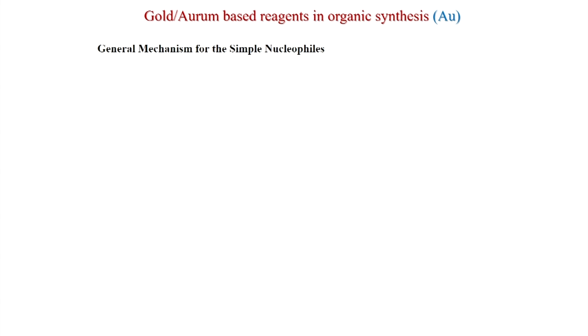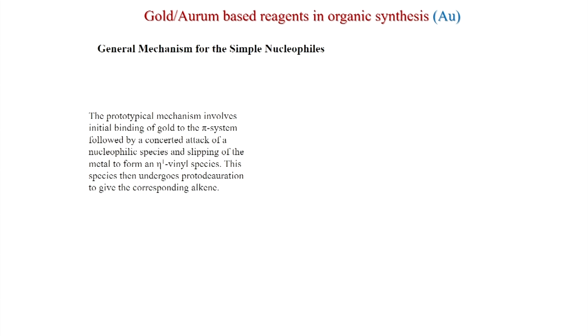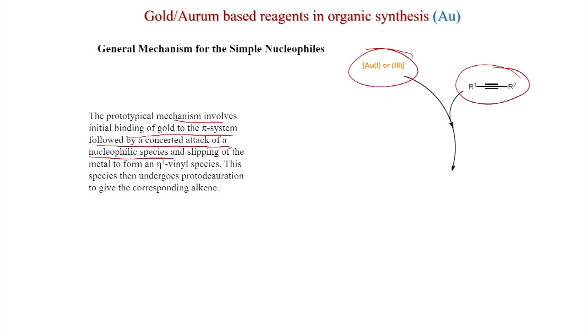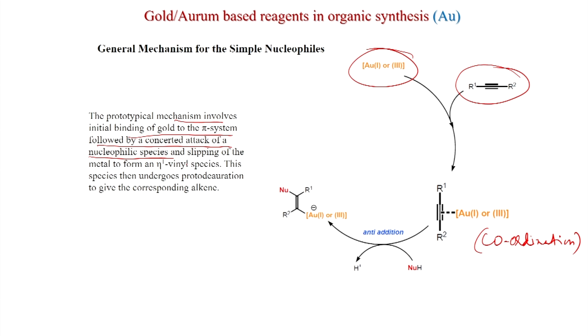So, what is the general mechanism for simple nucleophiles? The prototypical mechanism involves initial binding of gold to the pi system followed by a concerted attack of a nucleophilic species. So, as we said, gold will coordinate with the pi system and then a nucleophilic attack will happen. This is gold 1 or gold 3, here it has an alkyne, and now the coordination. Coordination of gold to the triple bond happens, and now a nucleophilic species will attack.